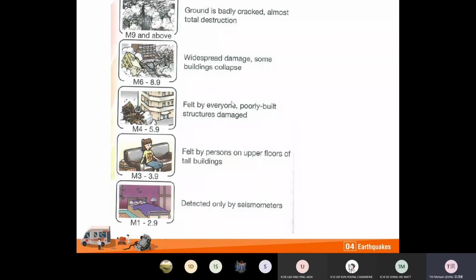Poorly built structures, like squatter huts or poorly maintained buildings, will be damaged. If the strength increases to 6 to 8.9, there will be widespread damage and some buildings will collapse. If the magnitude increases to 9 or above, the ground is badly cracked and there is almost total destruction.